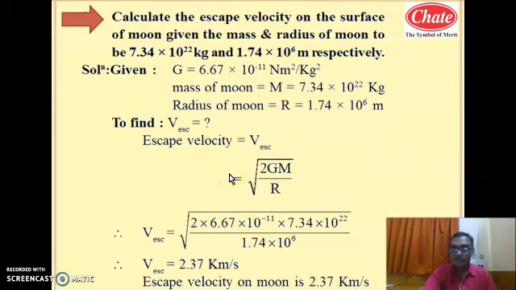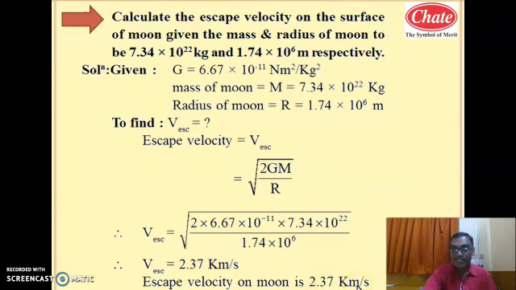Like this, student, you remember the escape velocity from Earth's surface. Moon is a smaller body. From moon surface, escape velocity is 2.37 kilometer per second. As Earth is larger in mass and larger in radius, the escape velocity from the Earth is a larger value compared to this. And remember student, escape velocity from Earth's surface is 11.2 kilometer per second.